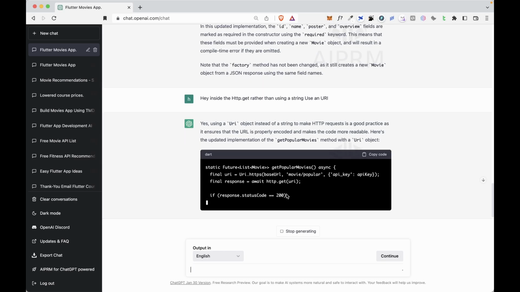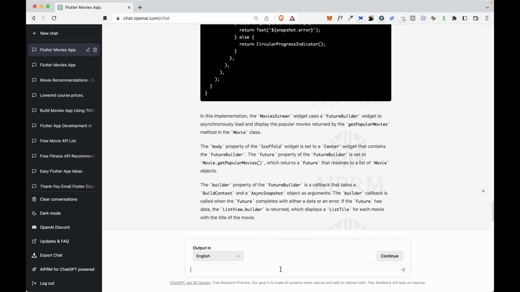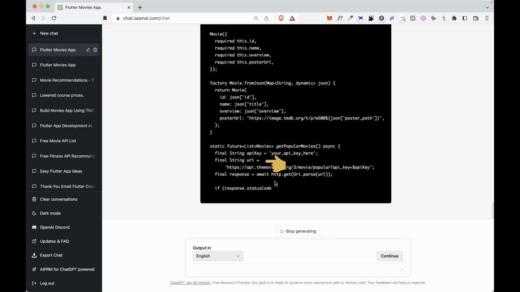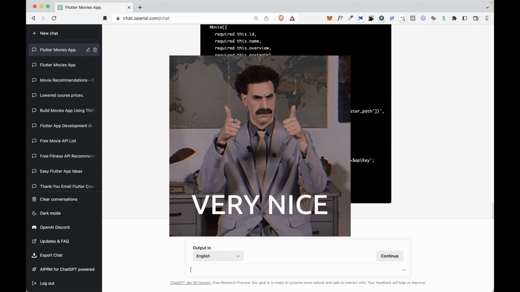But for the HTTP GET, it just made it worse by using wrong methods. So I gently asked ChatGPT, hey, you did the parsing wrong, make it alright by rewriting the whole function. And this time, it did a good job. It has created a URL variable of the popular movies API and has passed it to uri.parse, which is the correct way. And to my surprise, it also added a poster path, which was a nice touch.